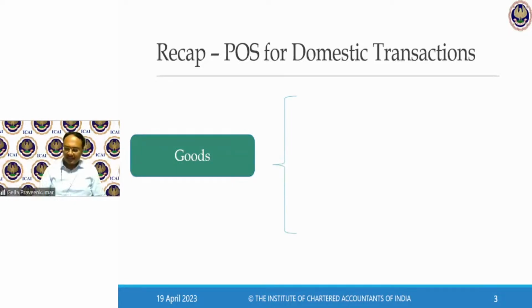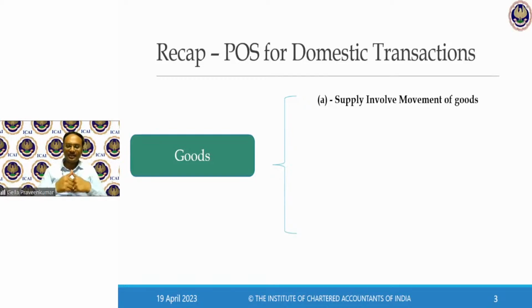Domestic transactions. In relation to goods, there are 5 transactions which have been analyzed. In relation to goods, section 10 has dealt with identifying place of supply. Point number 1, supply involves movement of goods. Wherever there is a supply where there is a movement of goods, the point where the movement terminates for delivery, that is the particular place where my place of supply is identified.